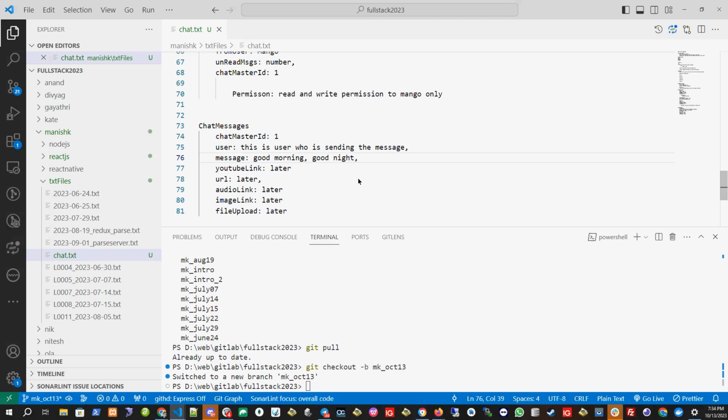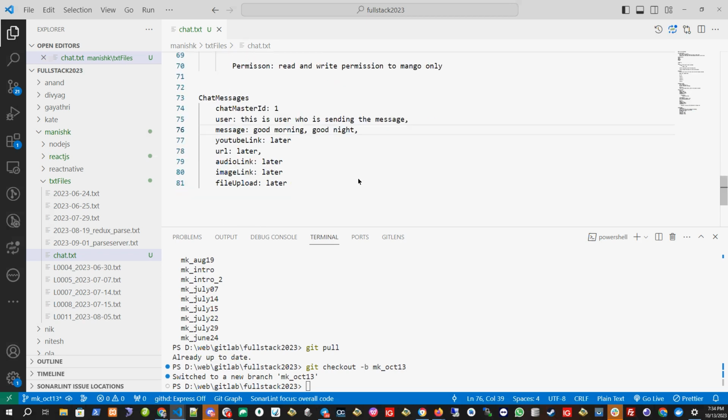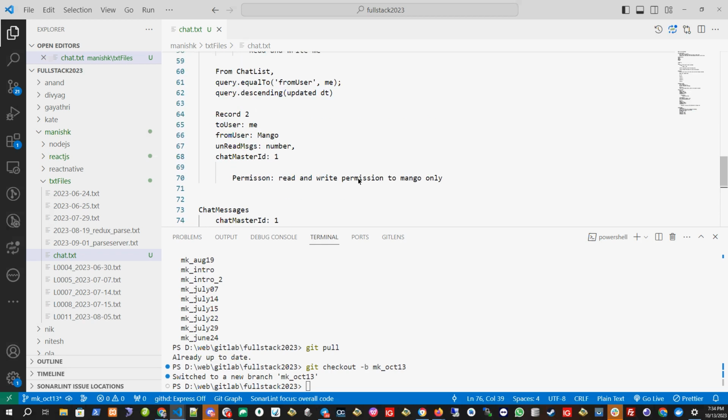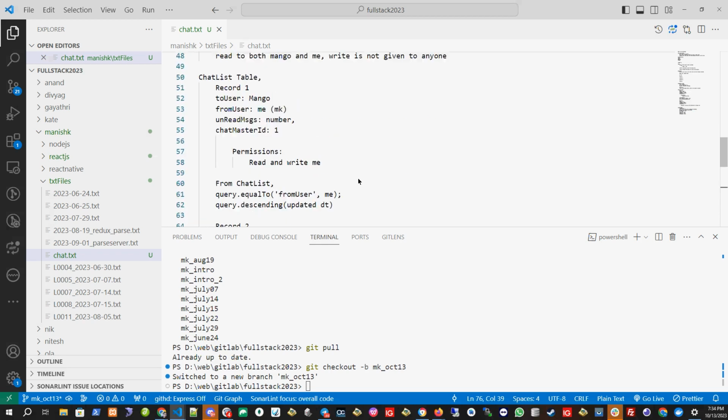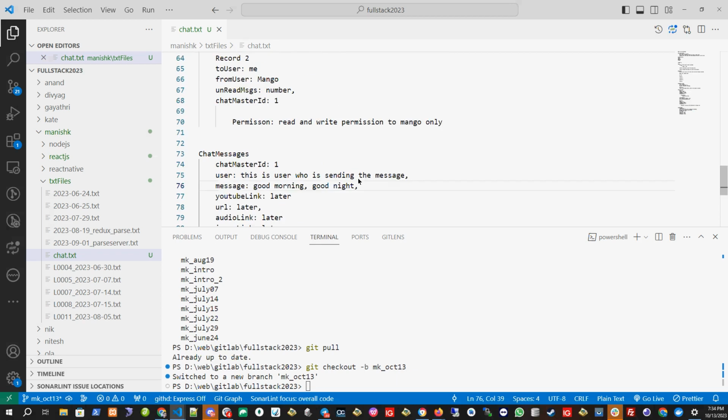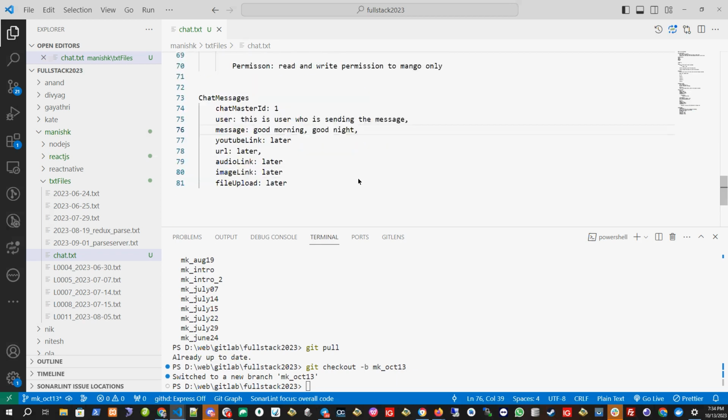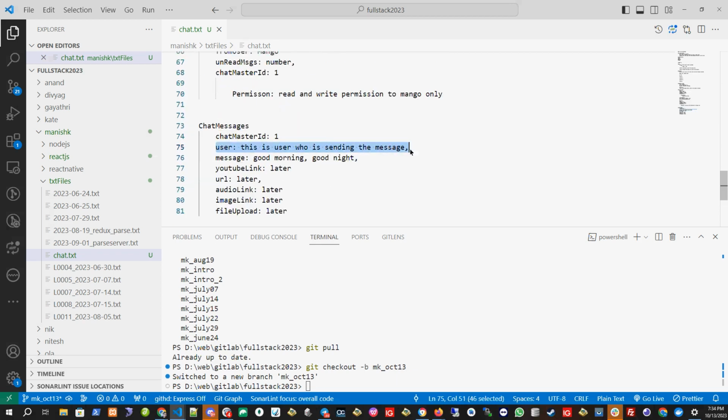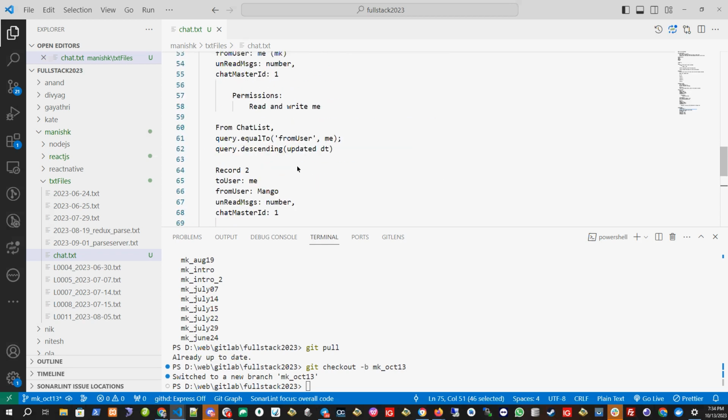Now, what will I do? This message which I have created, I want only this user to see. I don't want any other public to see it.